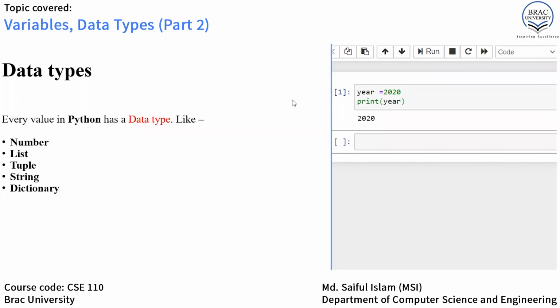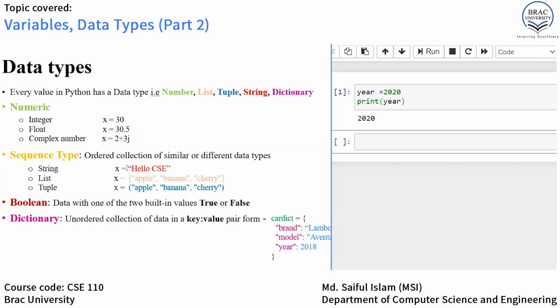Now, I would like to talk about another important topic, which is data type. Python has different data types like number, list, tuple, string, dictionary. All right, number or numeric is one kind of data type. The examples of number data types are integer, float, and complex number. We usually don't use complex numbers in Python, but we need to understand the difference between the integer and the float number.